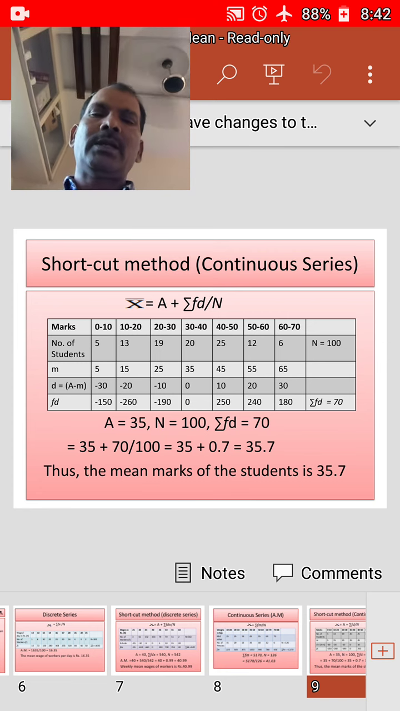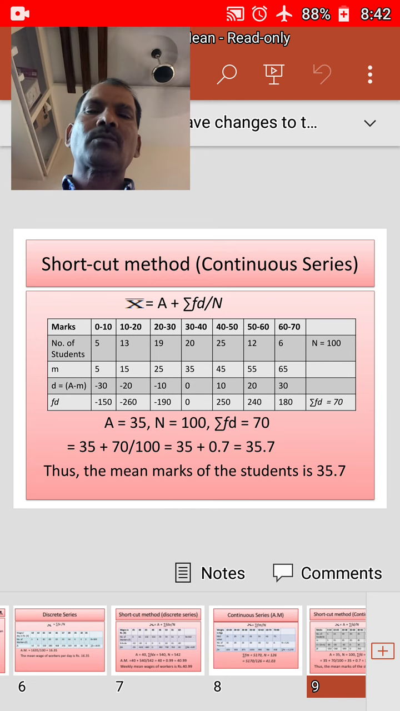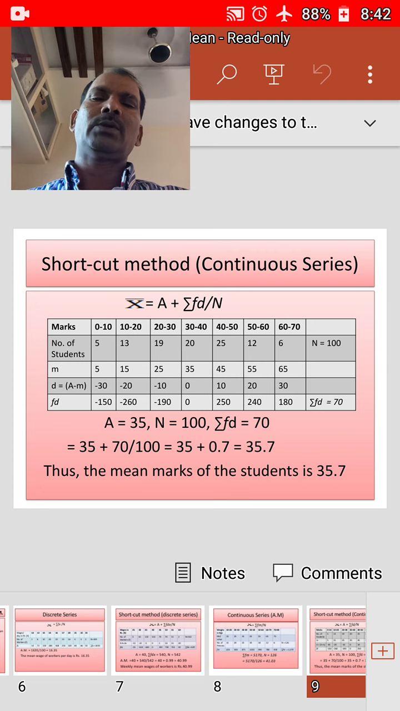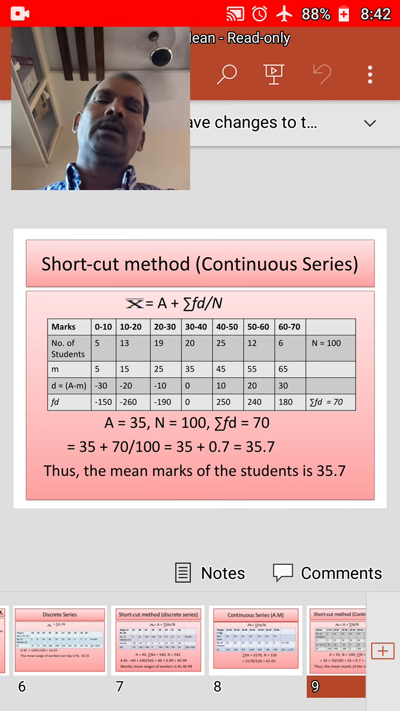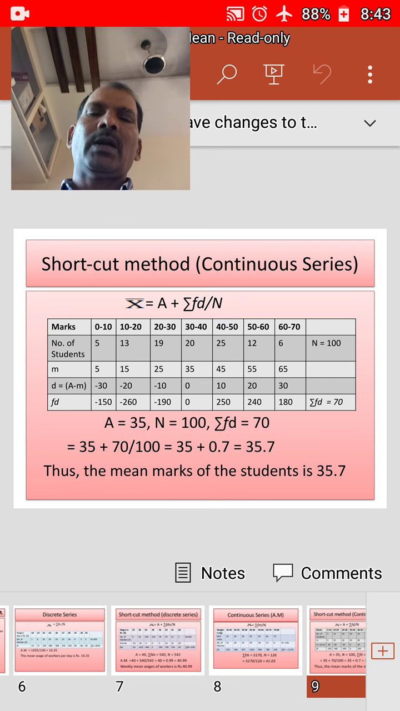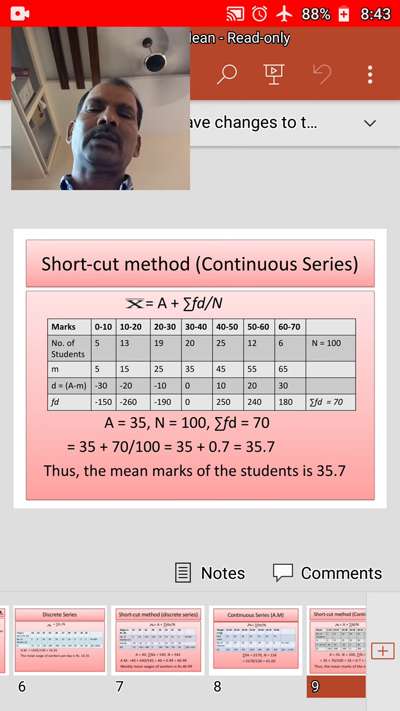If you multiply the f into deviations d, you will get minus 150, minus 260, minus 190, 0, 250, 240, 180. The sum of these values, sigma fd, is equal to 70. We got a is equal to 35, n is equal to 100, sigma fd is equal to 70.